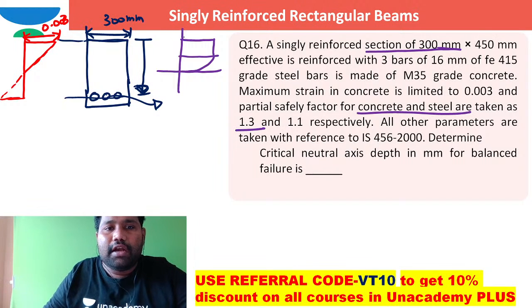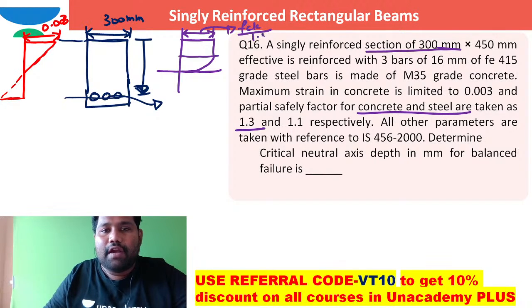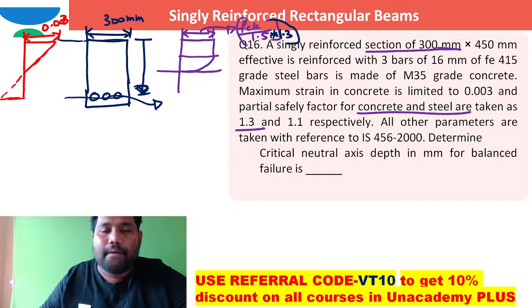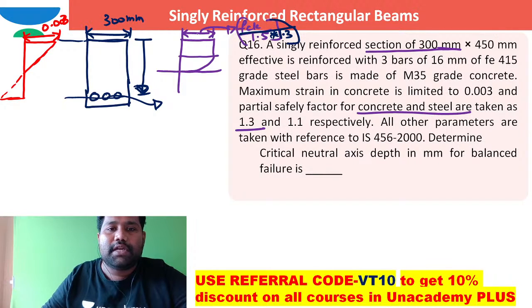For concrete, this partial safety factor is taken. I can write fck by 1.5 is the shape and size factor, divided by 1.3 is the partial safety factor of concrete. This is the permissible stress in concrete.